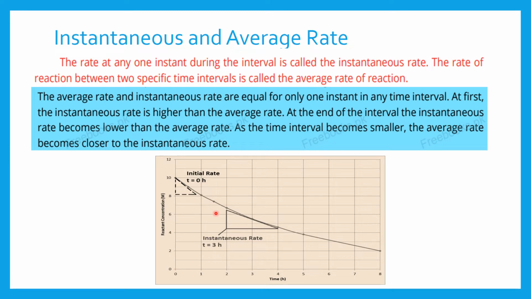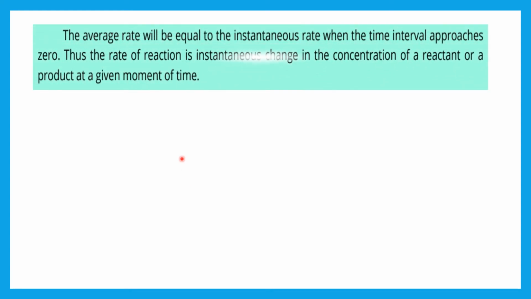There is only one time when the instantaneous rate and average rate will be equal, and that is when the time interval will be zero. Only then will our instantaneous rate and average rate be equal. So the average rate will be equal to the instantaneous rate when the time interval approaches zero.